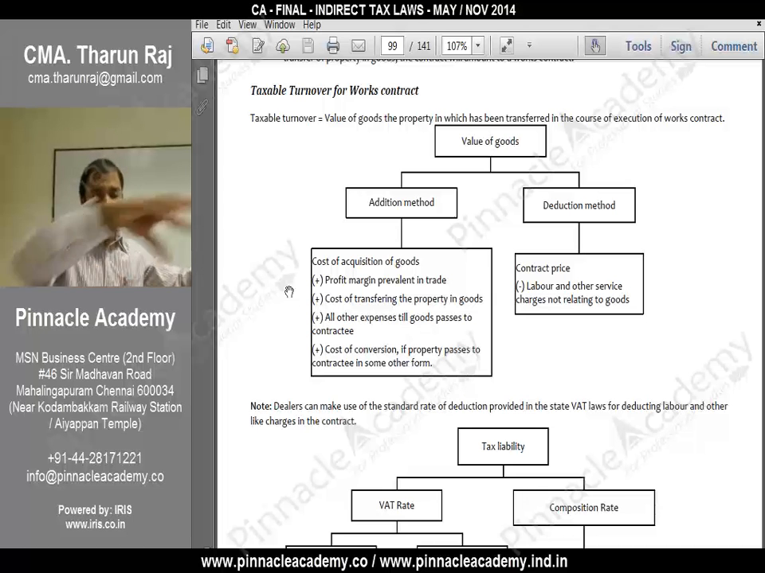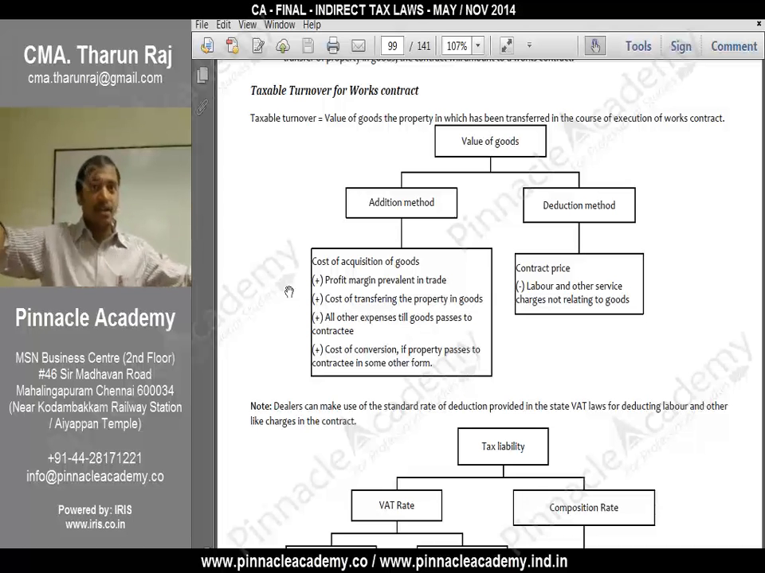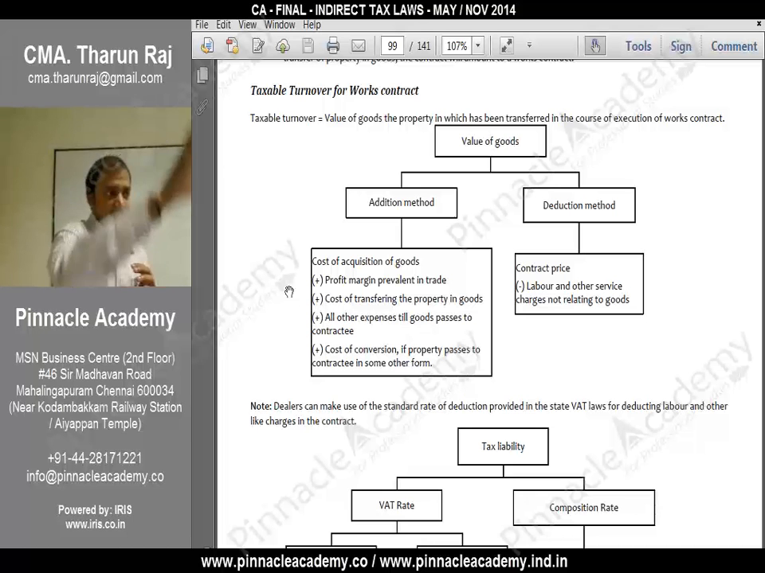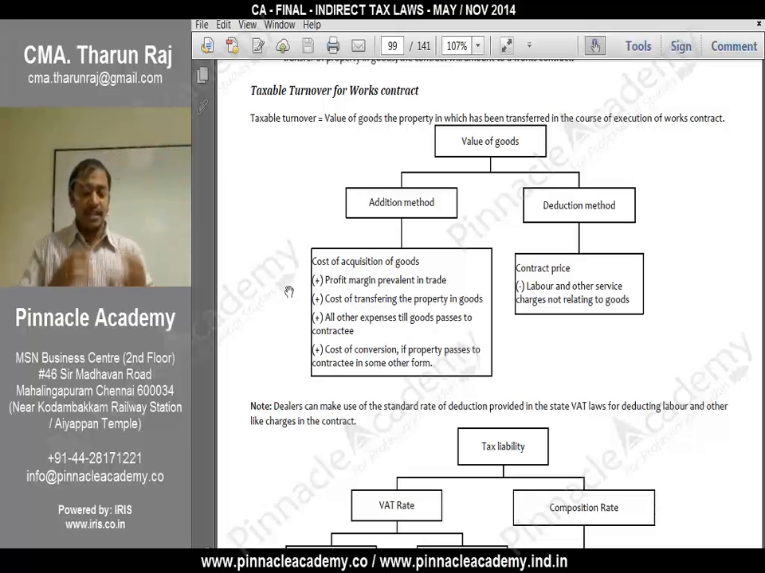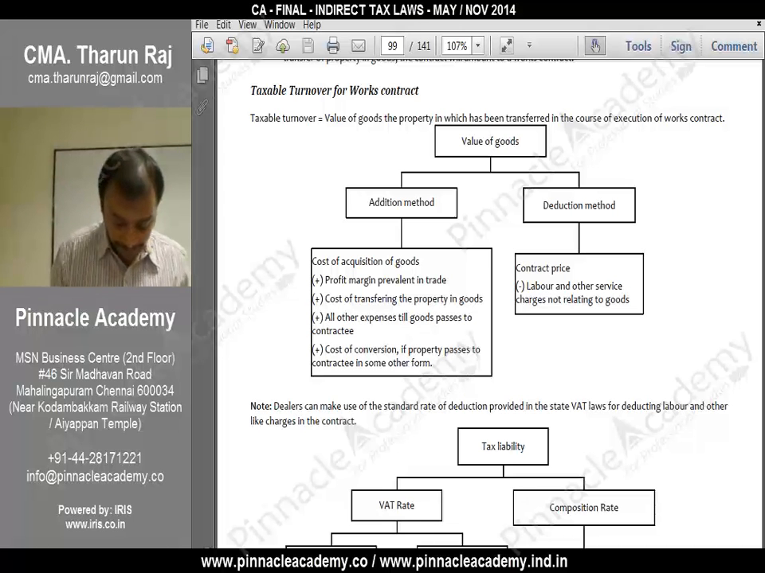All the service elements, you can see all the sale elements. Now what you get is profit. Profit: contract price minus all expenses. This profit you bifurcate for this and this. You will get sale element as well as service element. Okay, now see this.